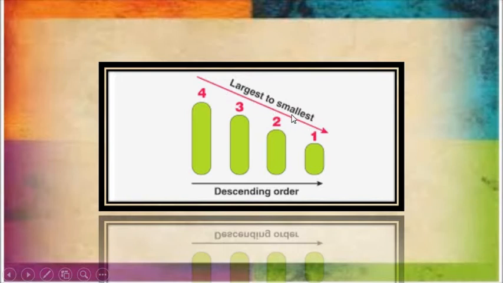As you have seen on the board, we have numbers 1 to 4 and 4 is the largest number here. So, first we write 4, then 3, after that 2 and at last 1. Let's see a practical example.